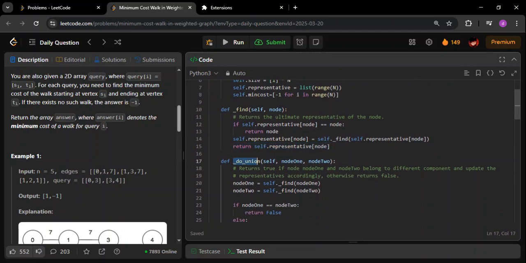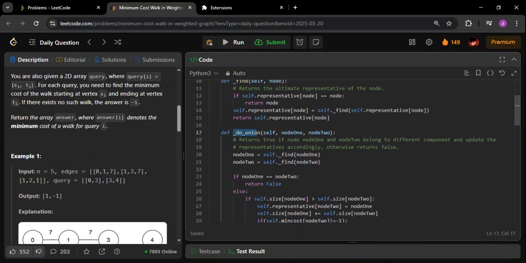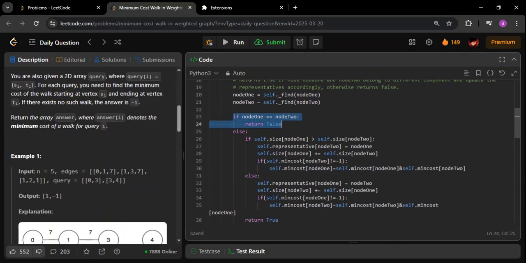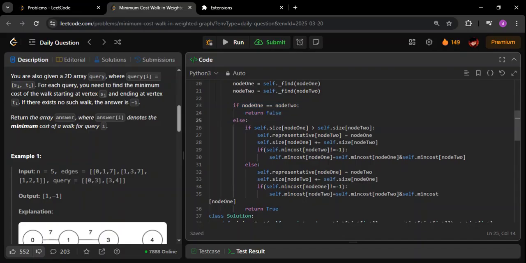Now comes the union part. Union means when we are trying to join two disjoint sets, we have to do the union. In this case this node belongs to one component, and that node belongs to a different component. We find the leader of both the components. If the leaders are the same, that means they are already part of the same component, we can't do anything, so we return false. Otherwise we have to do the join. How to do the join is very simple. We will compare the sizes.